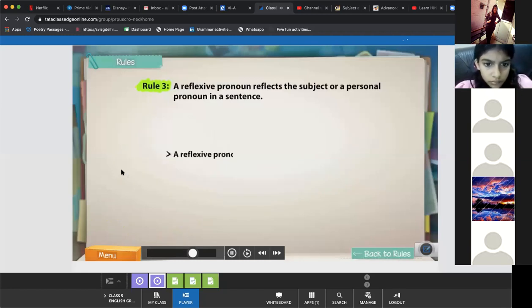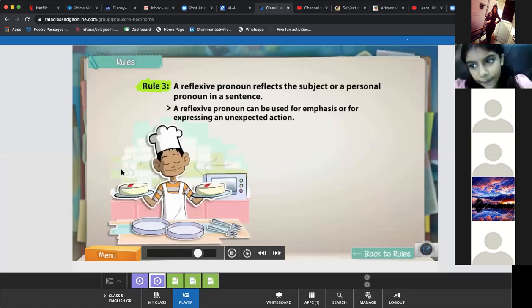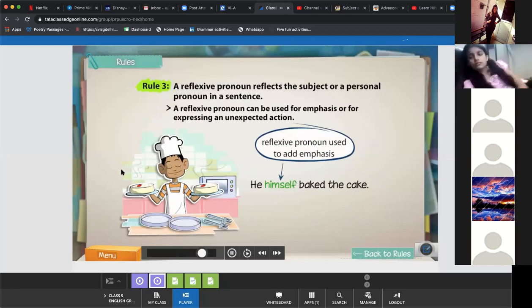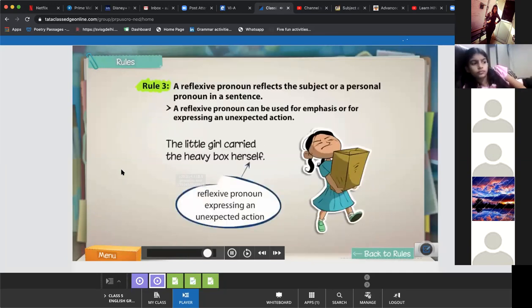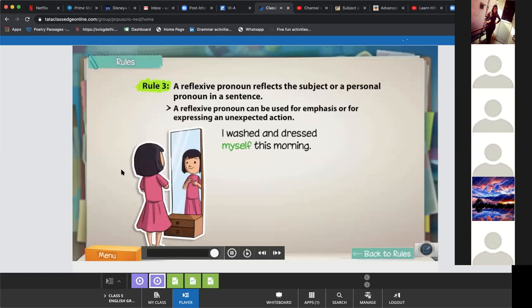A reflexive pronoun can be used to lay emphasis or to express an unexpected action. For instance, here, the reflexive pronoun himself is used for emphasis. On the other hand, in this sentence, the reflexive pronoun herself is used to show an unexpected or surprising action. However, reflexive pronouns are not used for routine actions such as washing and dressing.